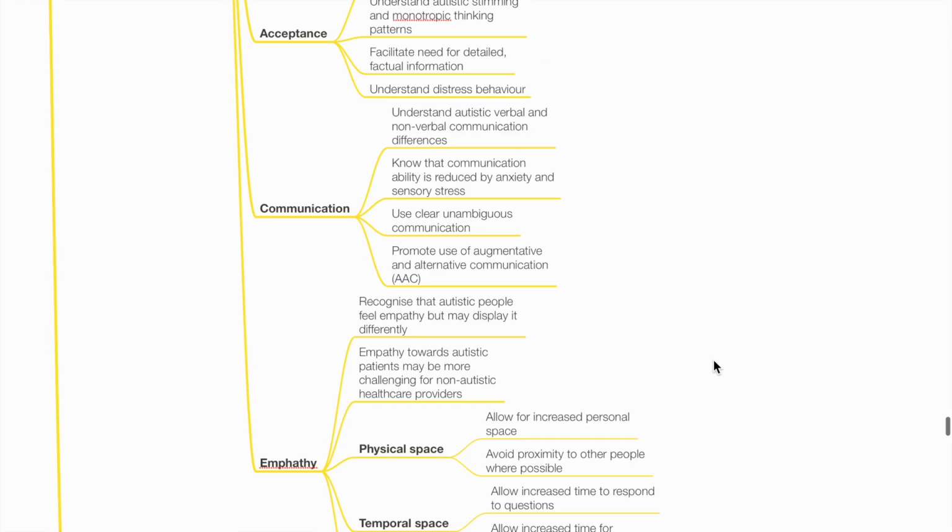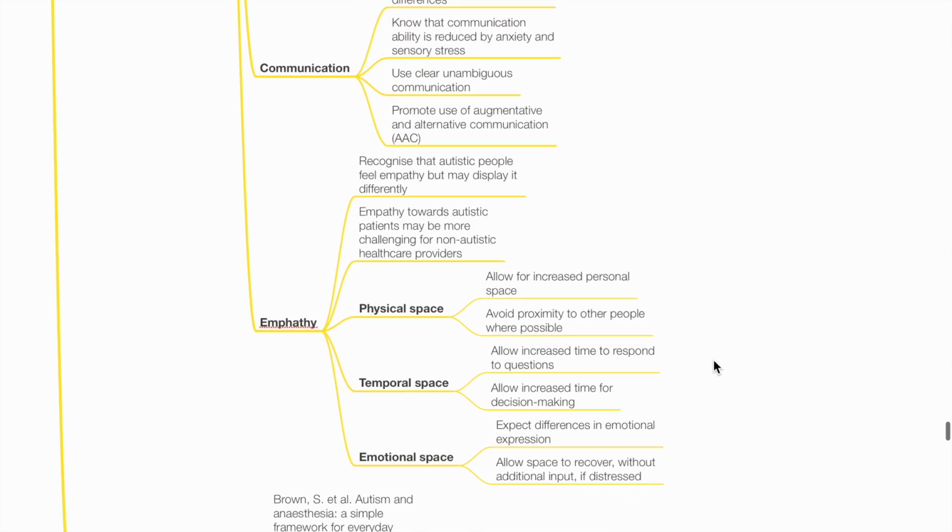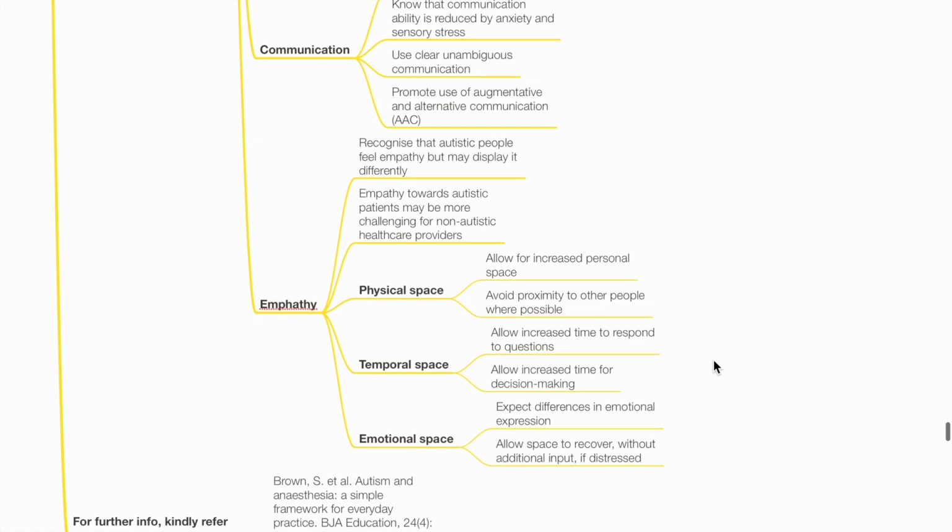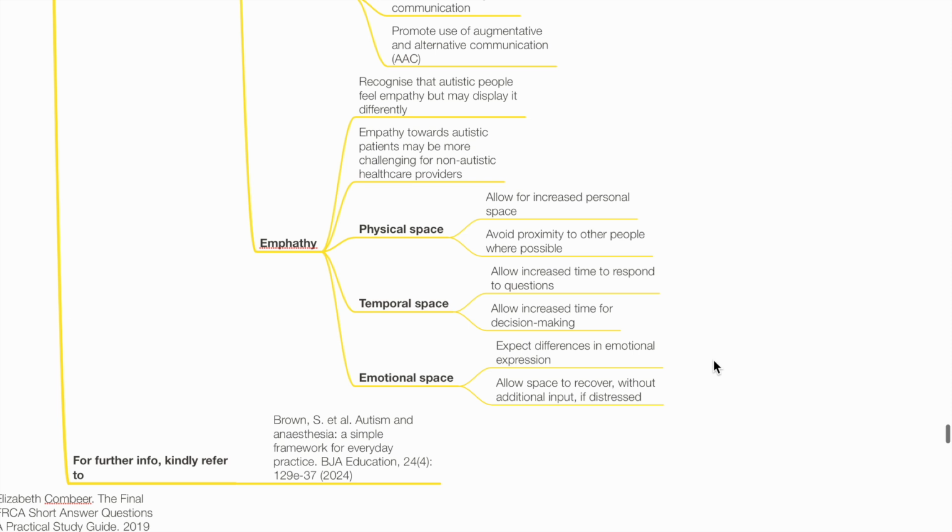C. Communication. Understand autistic verbal and non-verbal communication differences. Know that communication ability is reduced by anxiety and sensory stress. Use clear, unambiguous communication. Promote the use of augmentative and alternative communication. E. Empathy. Recognize that autistic people feel empathy but may display it differently. Empathy towards autistic patients may be more challenging for non-autistic healthcare providers. Consider physical space, temporal space, and emotional space.